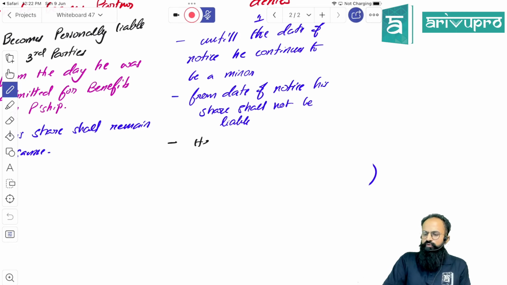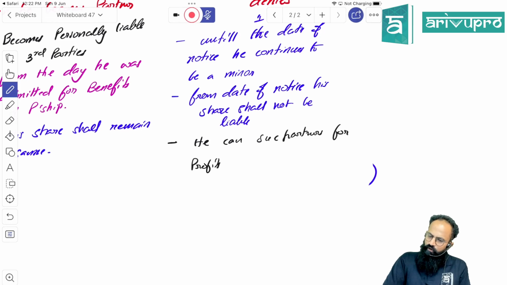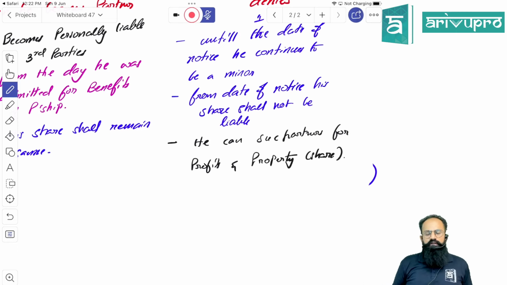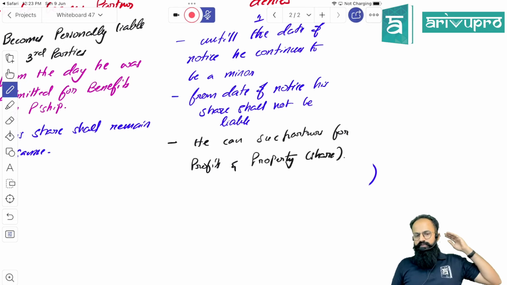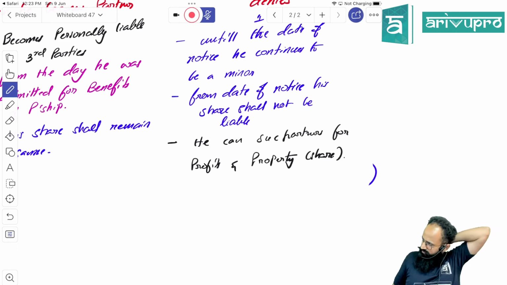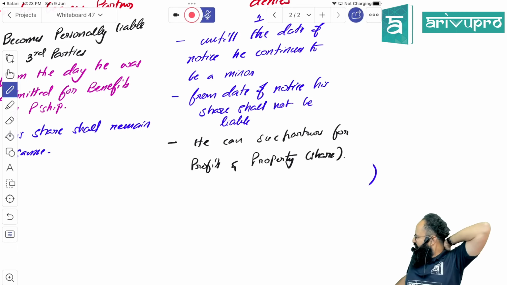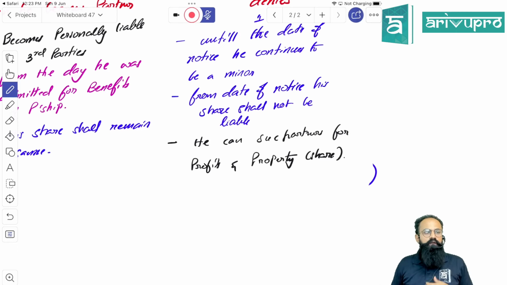He can sue partners for profits and property. That is his share. This is a complete minor provision.